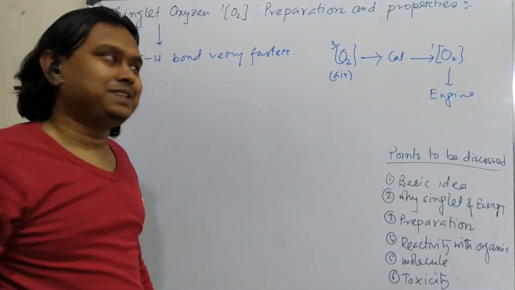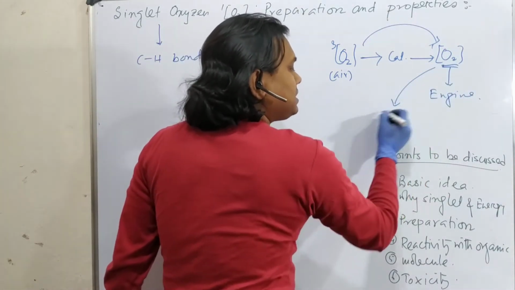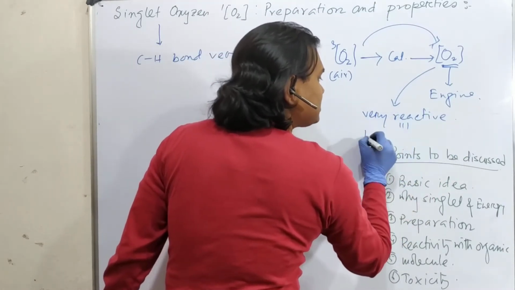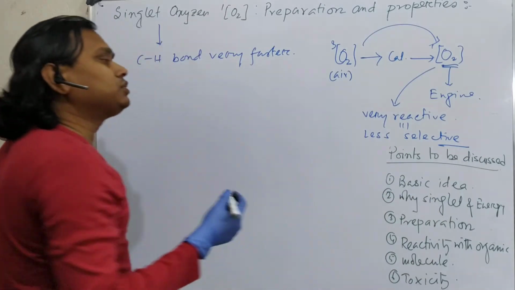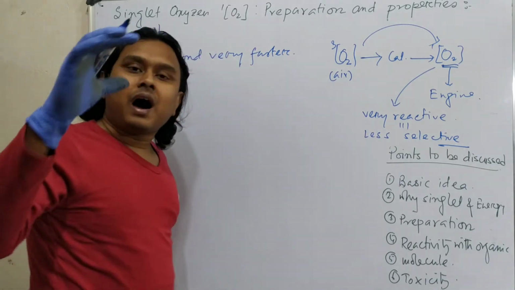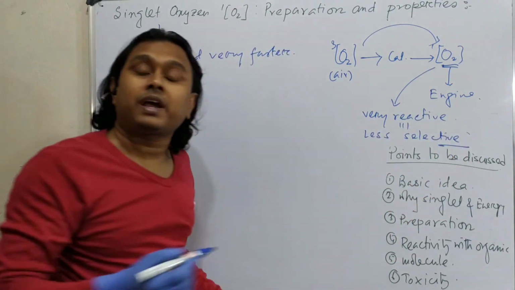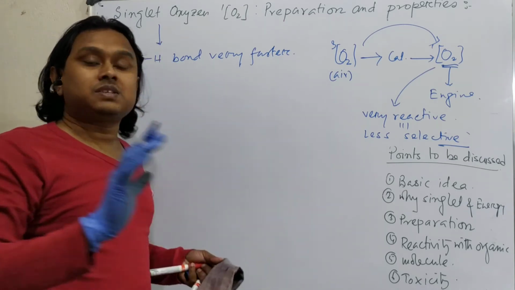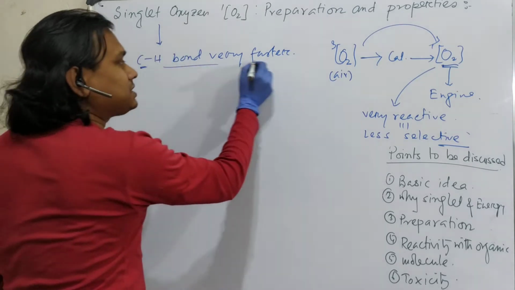But lots of things are needed. First of all, catalytic conversion of this to this is needed. Second, this is very reactive. When something is very reactive, you can instantly call it less selective. Less selective means it is true that it will undergo very fast combustion of hydrocarbon, but it can destroy the other material associated with it. Since its selectivity is less, lots of byproducts can be produced. So these are the hypotheses. Okay, by the way, there are some real applications. From that, what you understood is that singlet oxygen reacts with the C-H bond very fast.